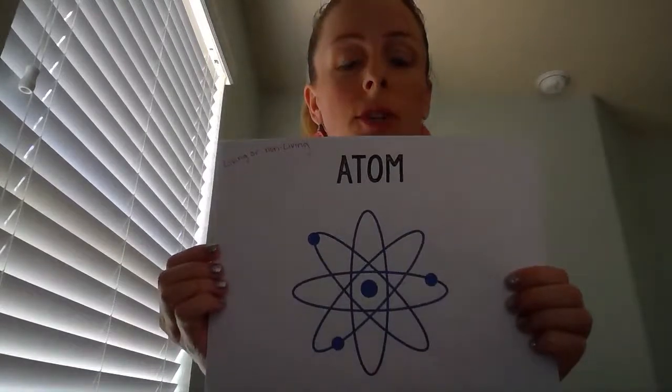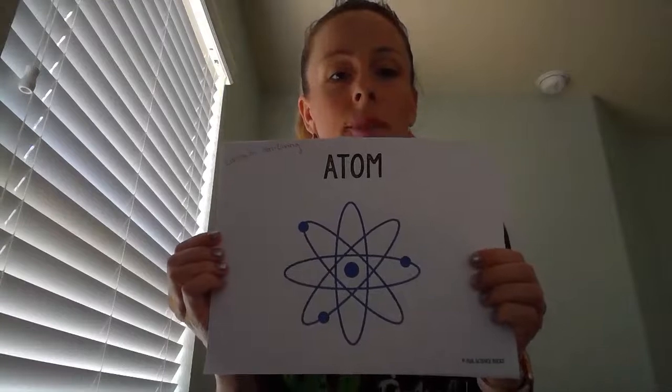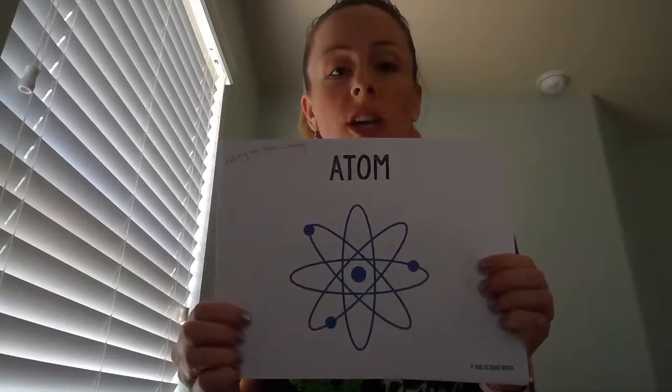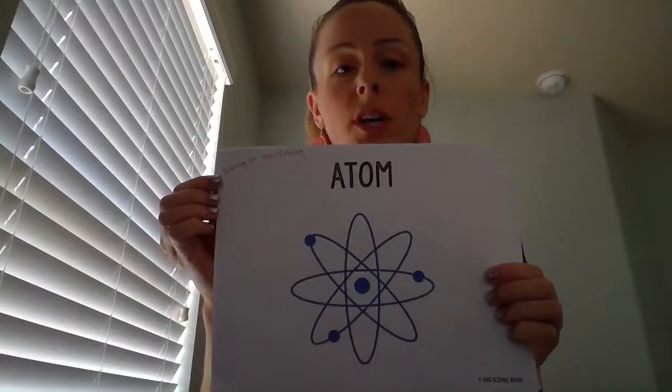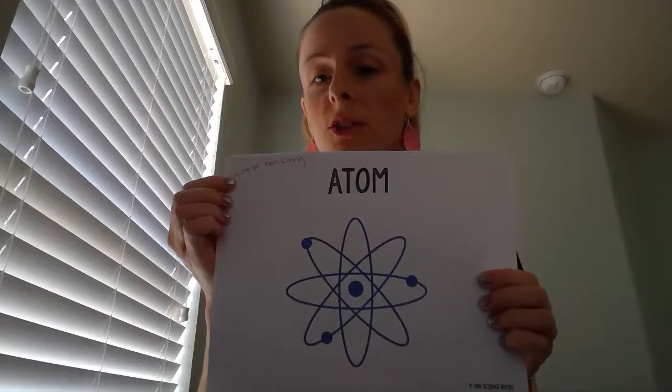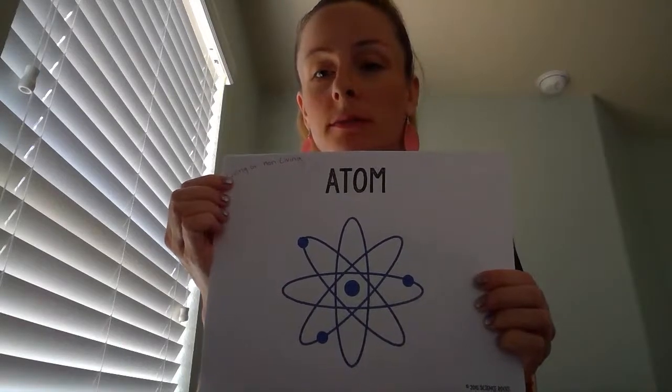Okay, so the first level of organization that I'm introducing is an atom. This is the smallest part of the levels of organization. And I put a little question over here. Is an atom living or non-living? You can just post in the comments. Hi, Angel.